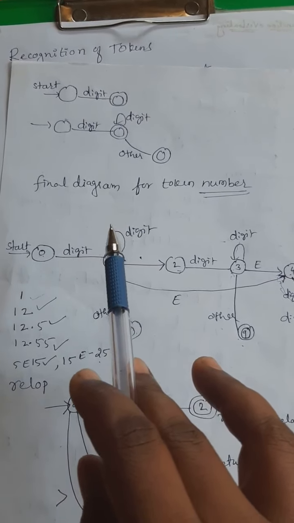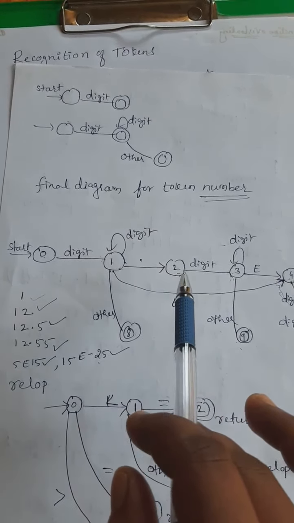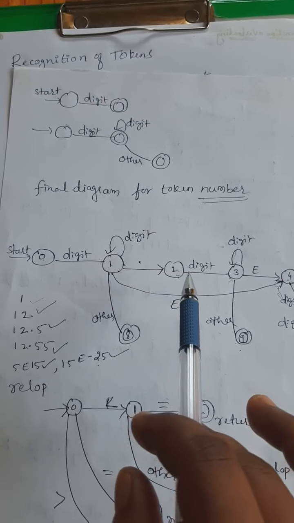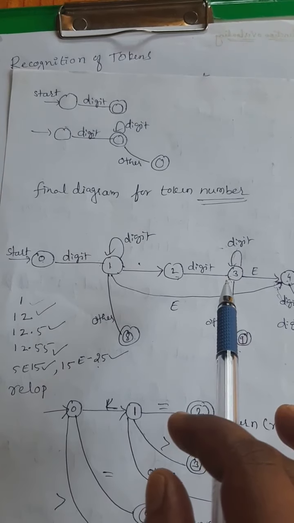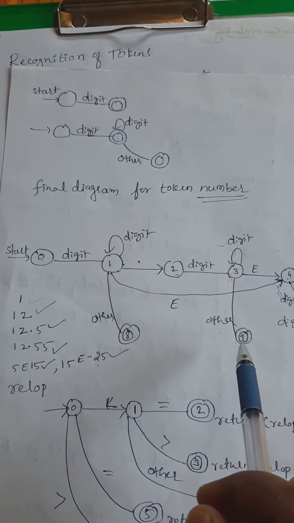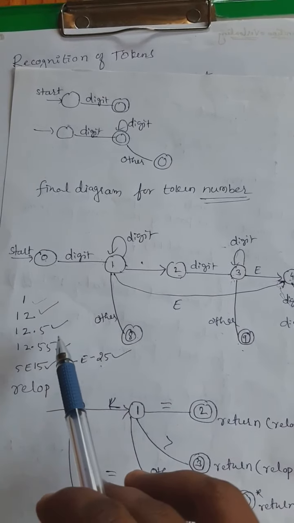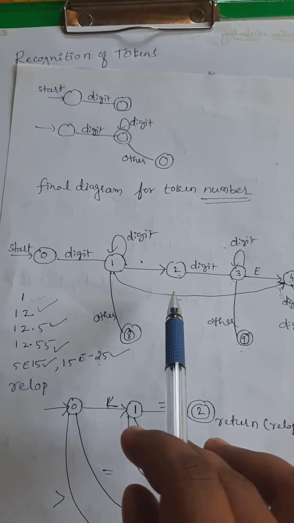When 2 comes, it will be accepted and stay in the same state. When dot comes, it will move from the first state to the second state. Then when a digit comes, it will move from the second state to the third state. And from the third state, it will move to the 9th state, where the 9th state is a final state. So this number is also acceptable by your transition diagram.